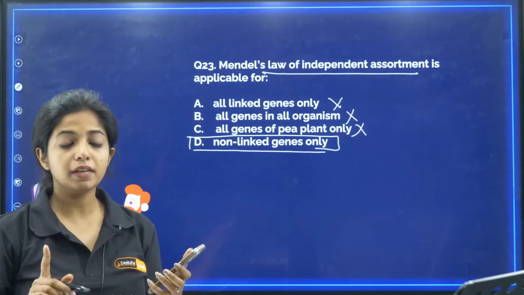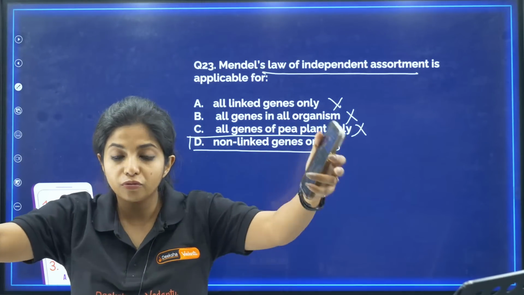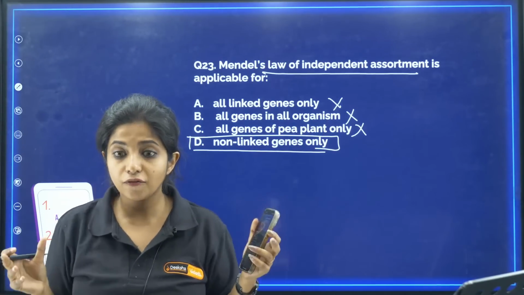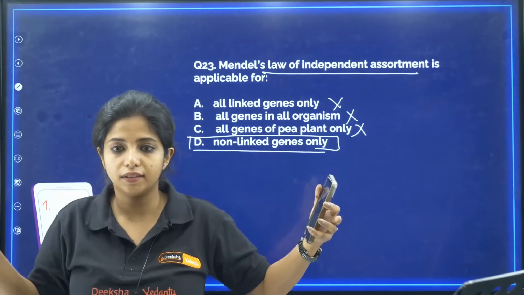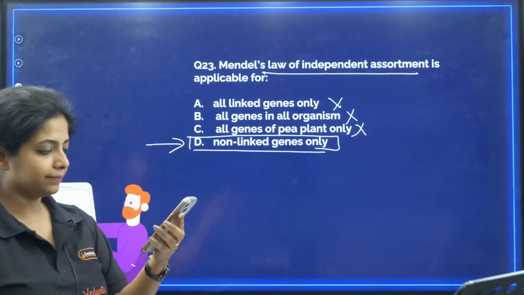Independent assortment means the genes are not always going to be together; they are going to move away separately, independently, and for that the genes have to be non-linked. They do not have to be close, they have to be far. So your answer becomes D.